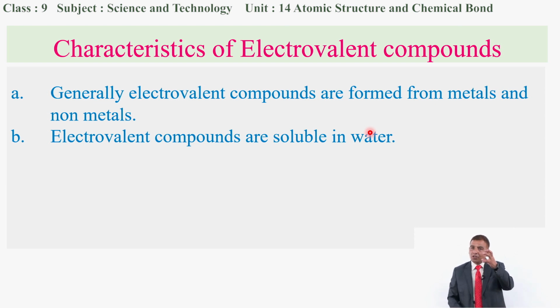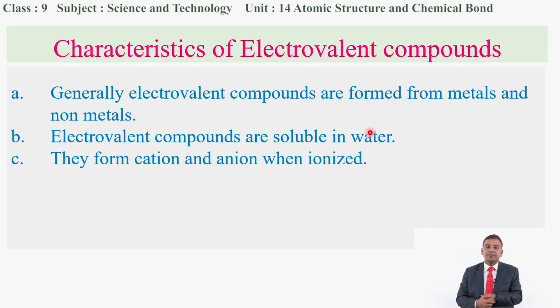Electrovalent compounds, which are formed by transferring electrons, are generally known as polar compounds. That means they are soluble in water. They can easily dissolve in water and form a homogeneous solution with water. They have a dissolving tendency because water is a polar solvent, and when electrovalent compounds are formed, these compounds are polar compounds. They can easily be dissolved in water.